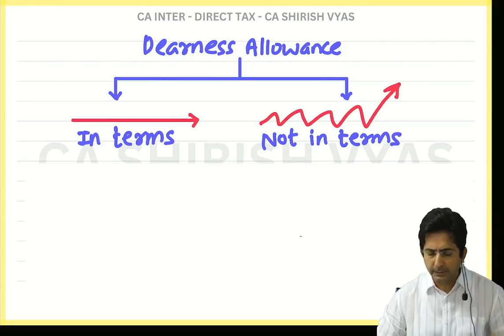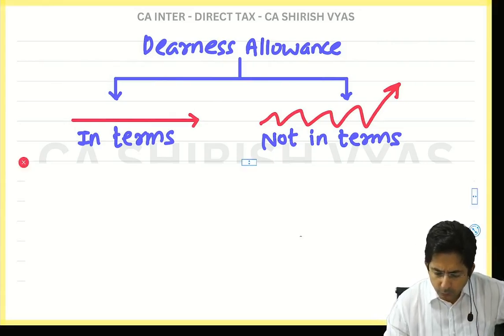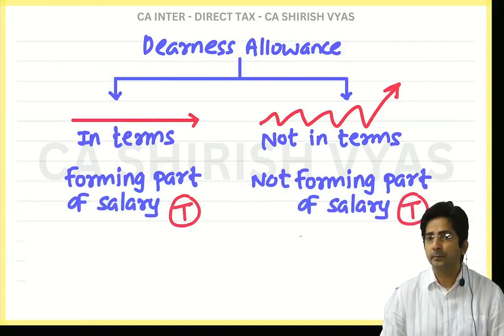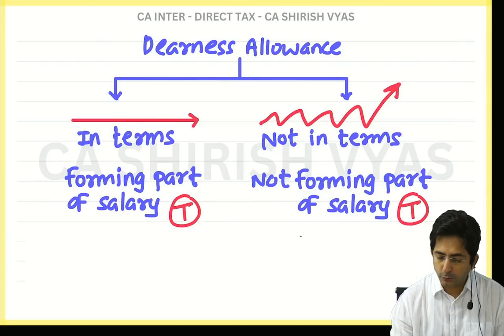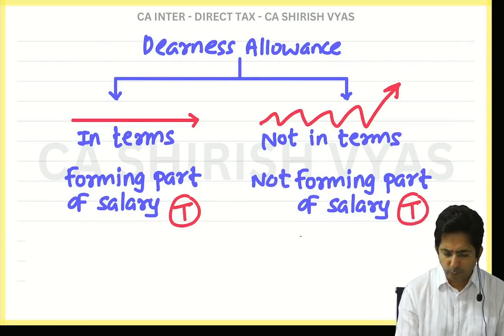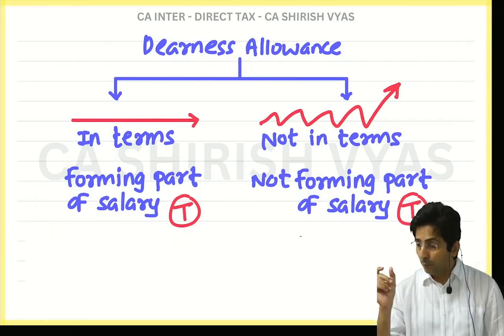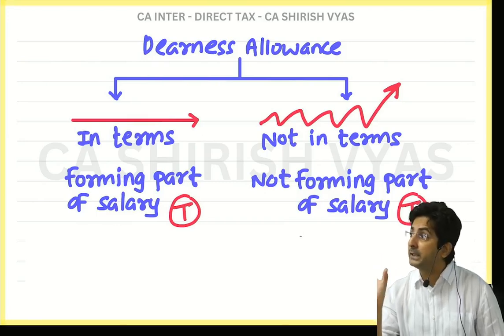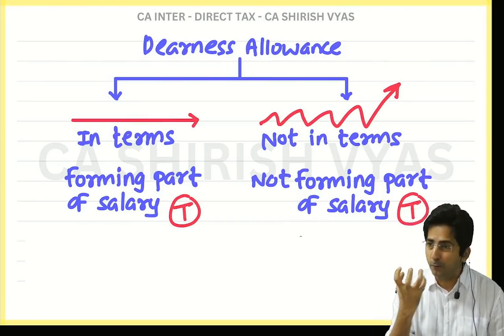Okay. Now see, this in terms is also known as DA forming part of salary. And not in terms is also called DA not forming part of salary. Can you guess why it is called forming part of salary? Forming part of salary means forming part of basic. Means it has the nature of basic. You know what is the nature of a basic salary?